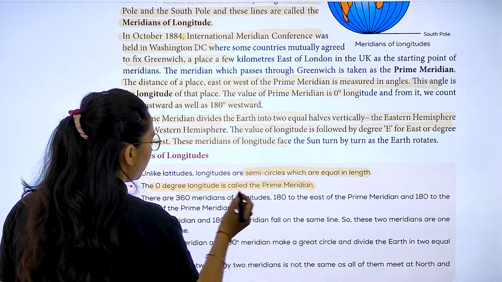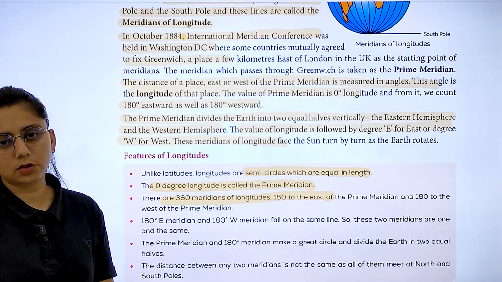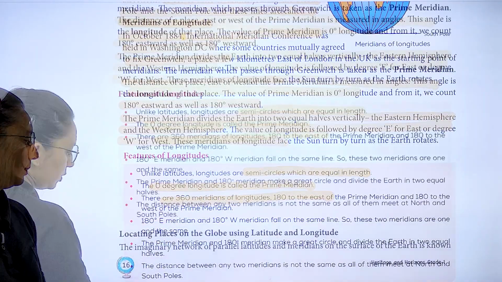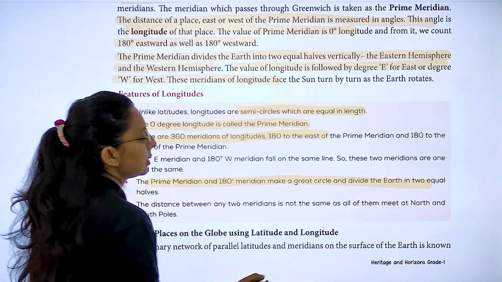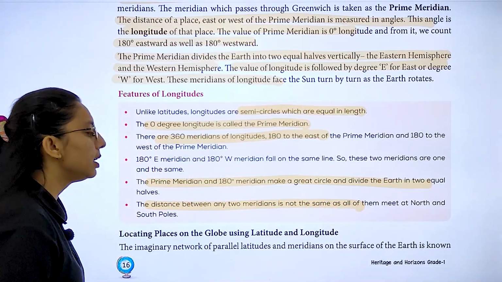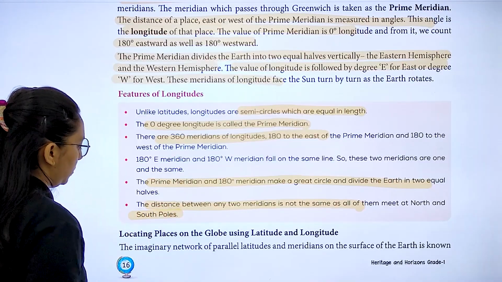0 degree longitude is called the prime meridian. There are 360 meridians of longitude, 180 east of the prime meridian and 180 to the west of the prime meridian. The prime meridian and the 180 meridian make a great circle, which divides the earth into two equal halves. The distance between any two meridians is not the same, as all of them meet at the North and South Pole.